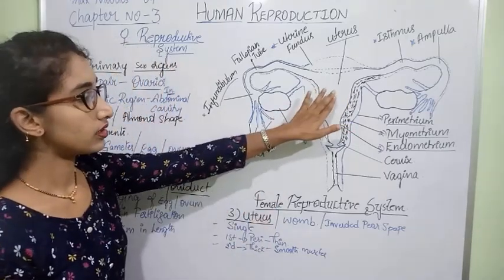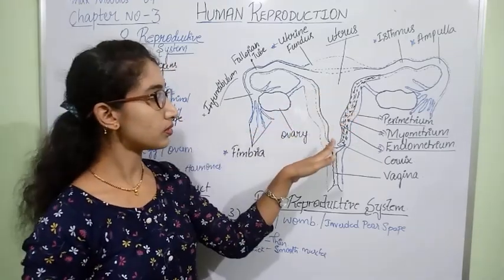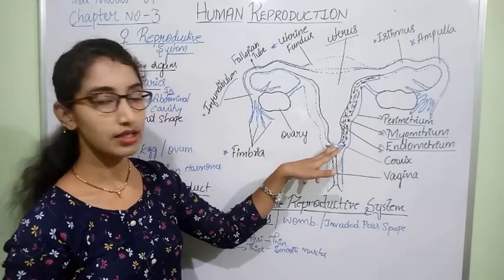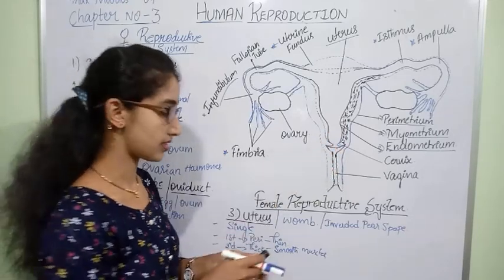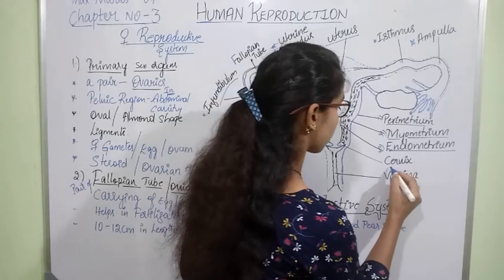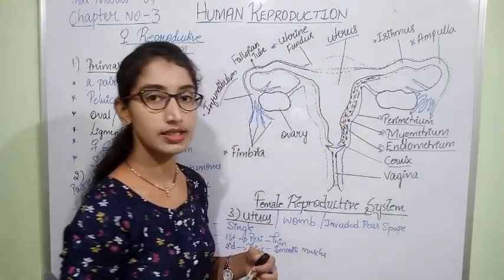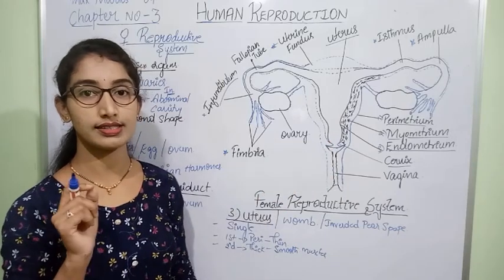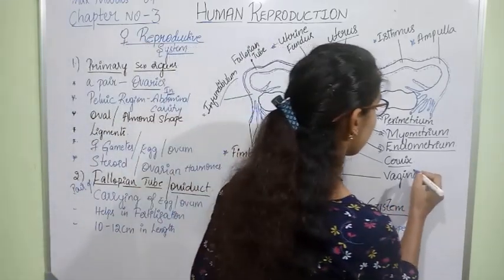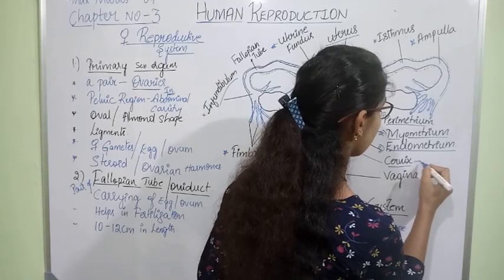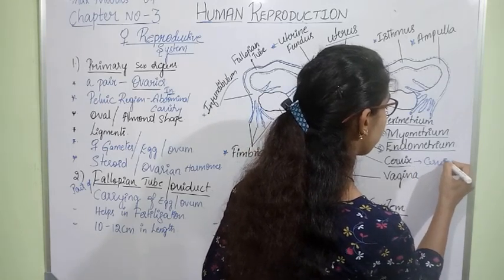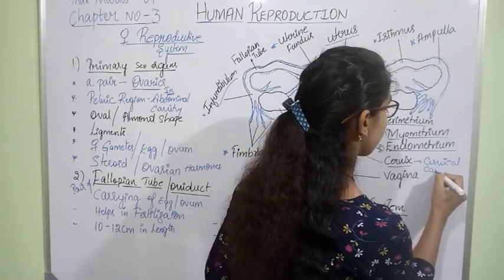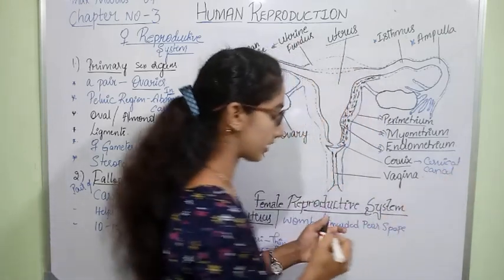And the uterus is continued by the next part, which is called cervix. The cavity which is present in the cervix is called cervical canal. So what is cervical canal?